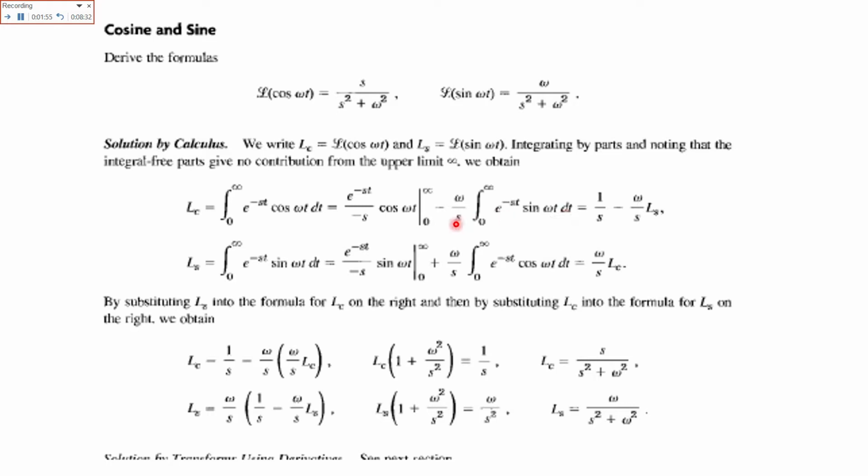The minus s and the derivative of cos, which is minus sin, cancel out with each other. After the integration and solving, this equals 1 over s minus omega over s times Ls.